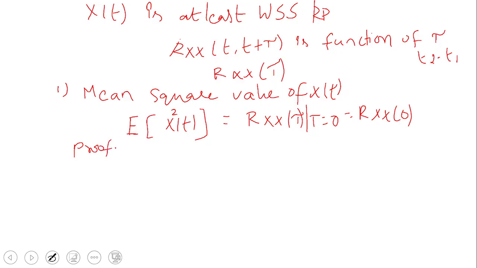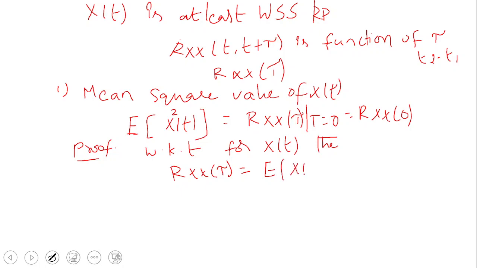How will you prove this one? First, we know that for a random process x of t, the autocorrelation function can be written as Rxx of tau is equal to E of x of t, x of t plus tau. This is the formula for the autocorrelation function.